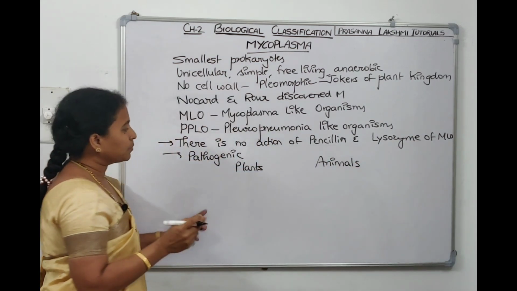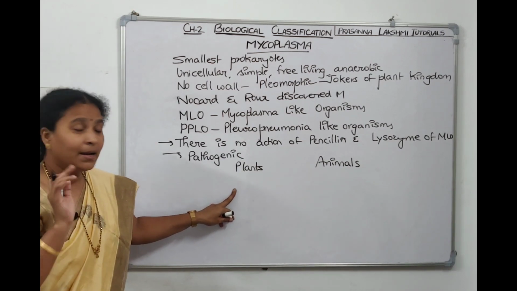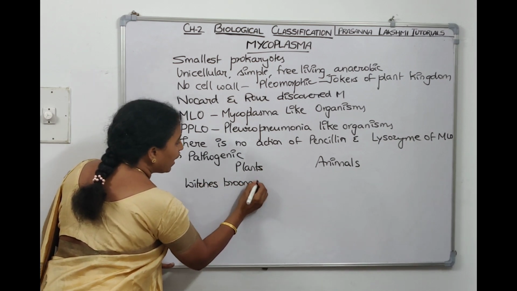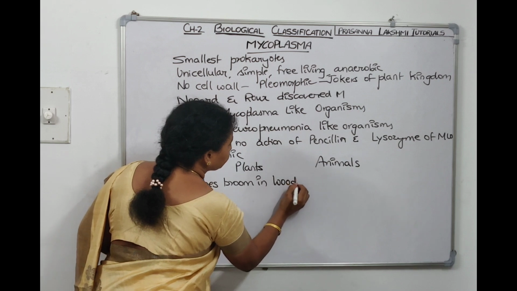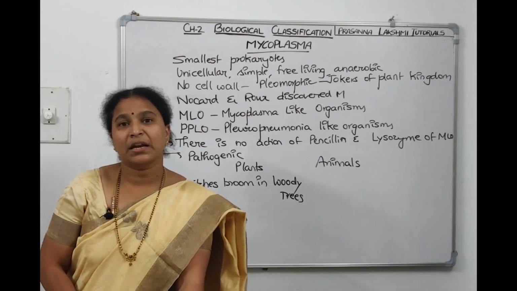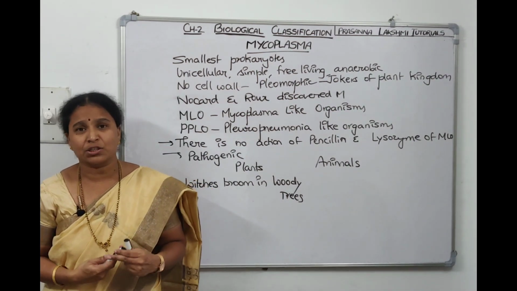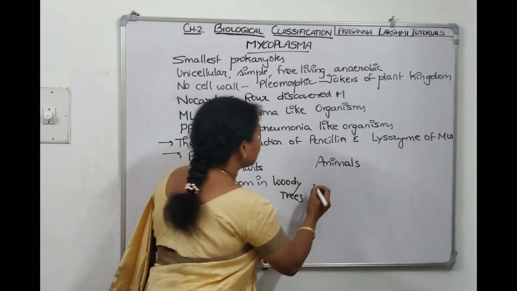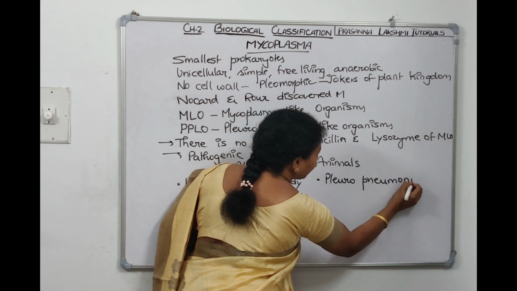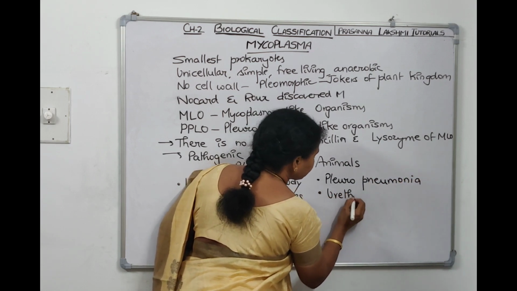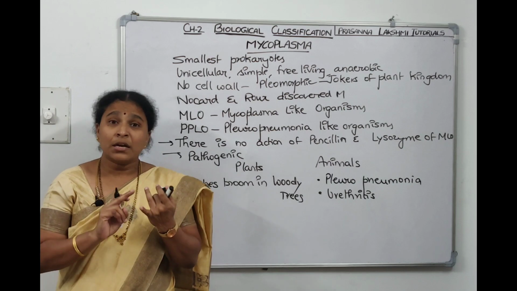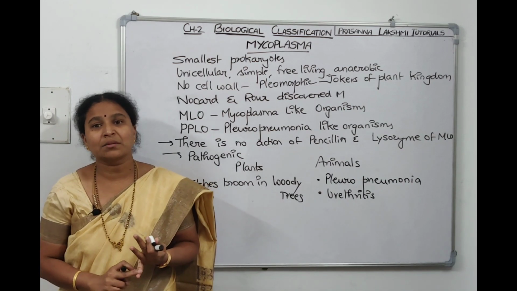The disease Mycoplasma cause in plants is called witch's broom in woody plants or woody trees. So this is a plant disease. Coming to animal diseases, one disease is pleuropneumonia and the other disease is urethritis, a urinary infection. Okay, now Mycoplasmas can be considered as gram-negative organisms, and they are non-motile.